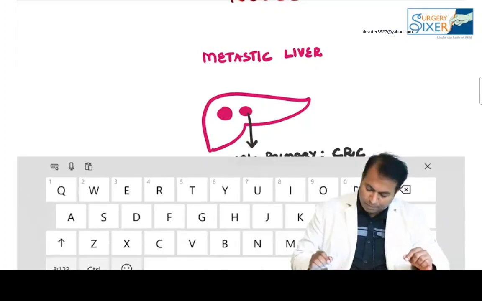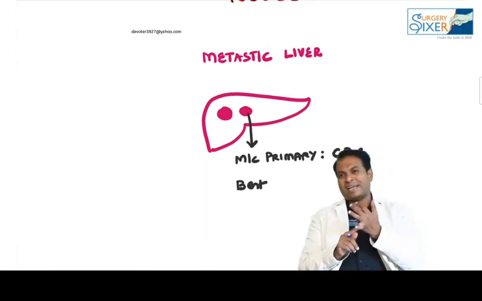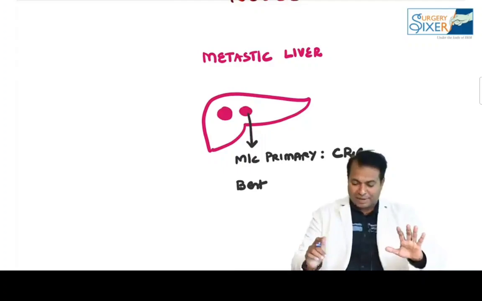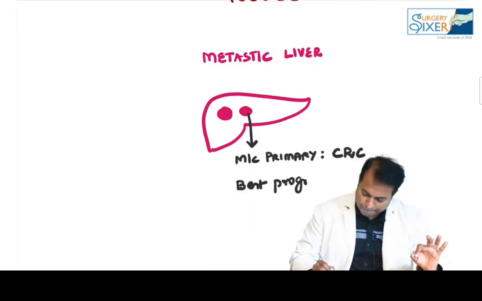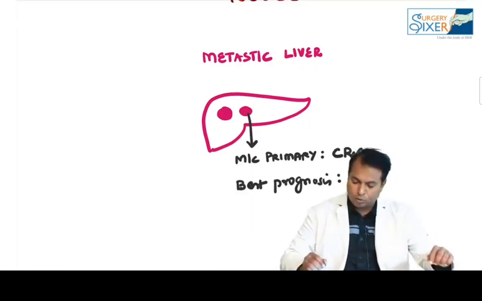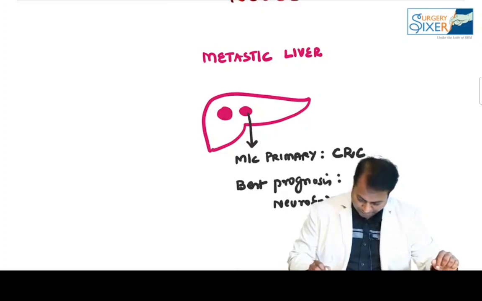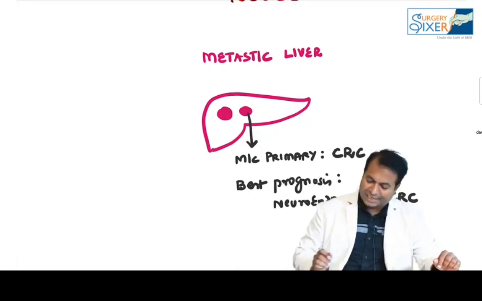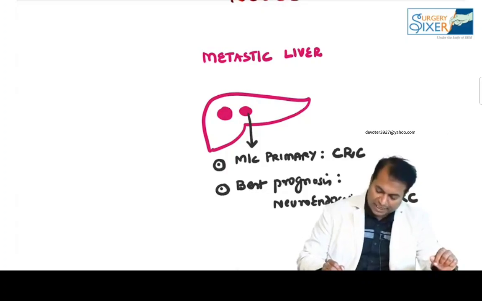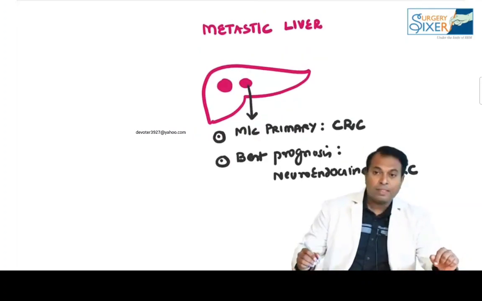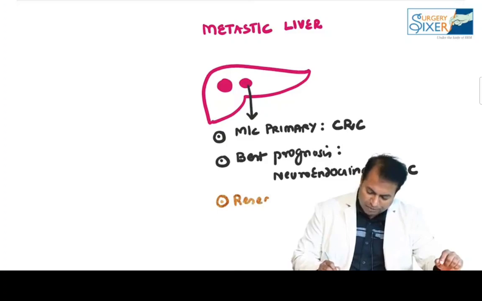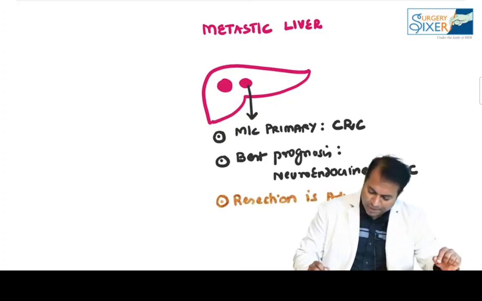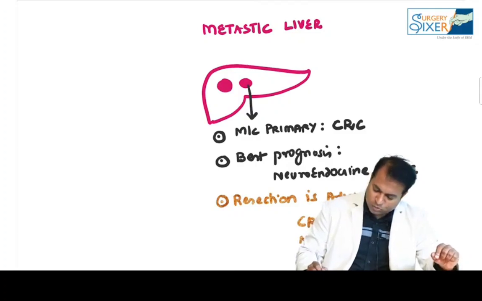Which primary has the best prognosis? Colorectal, gastric, breast, anything can produce liver mets, but the best prognosis is seen with neuroendocrine mets, followed by colorectal cancer mets. So please remember, the most common primary is colorectal cancer, and the best prognosis is from neuroendocrine, followed by colorectal. Resection is advised for these two mets, colorectal cancer mets and neuroendocrine tumor mets.